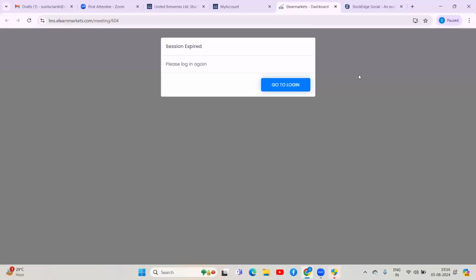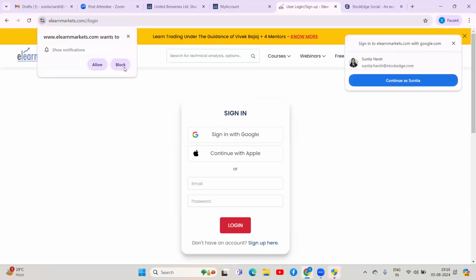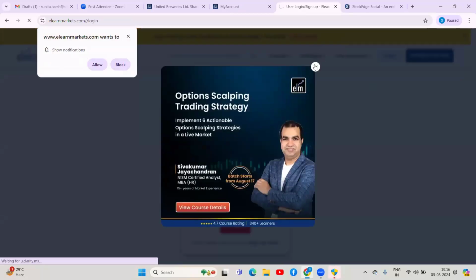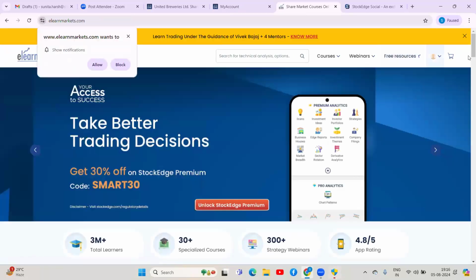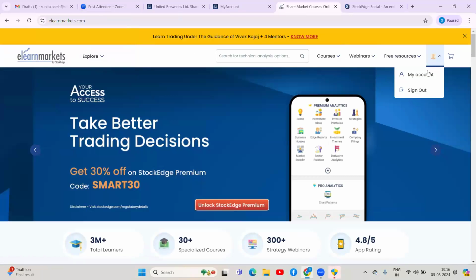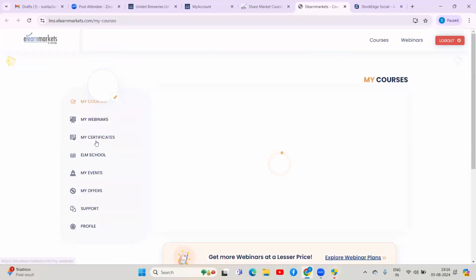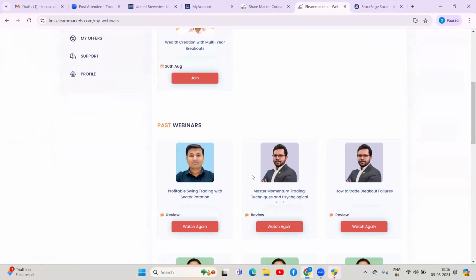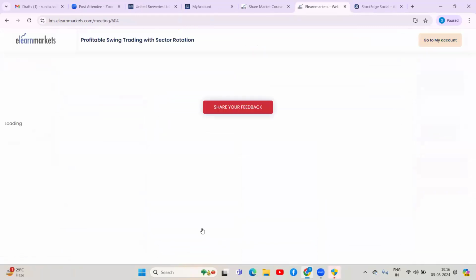If I click on View Recording, just observe, it is taking me to the other platform as said, eLearn Markets. I can log in with the same email ID as I have on Stockist and I will be logged into eLearn Markets. From here, my account, my webinars. These are the upcoming webinars; I'll scroll downwards and see the one recently. If I click on watch now, the webinar will start playing.